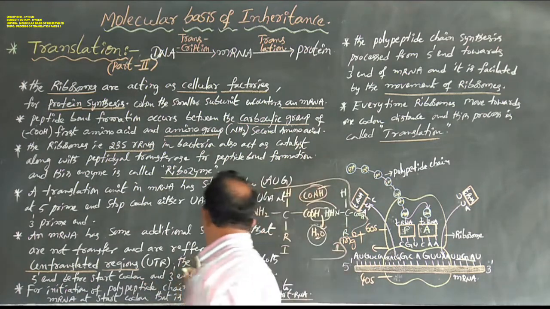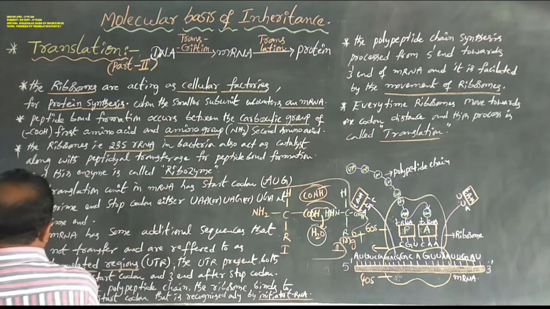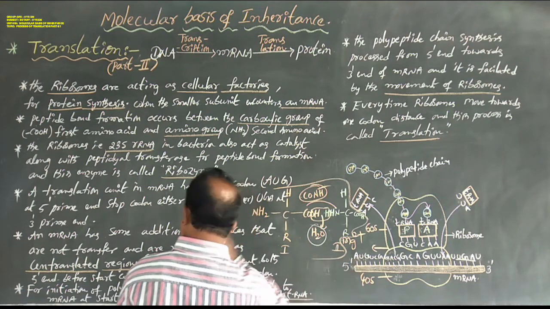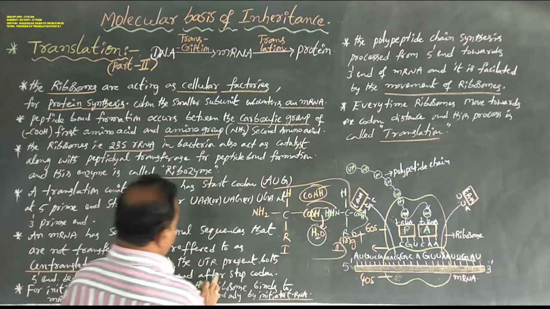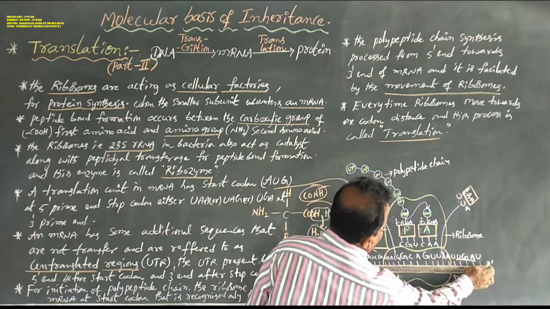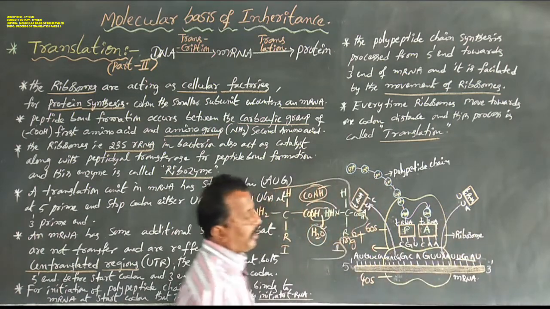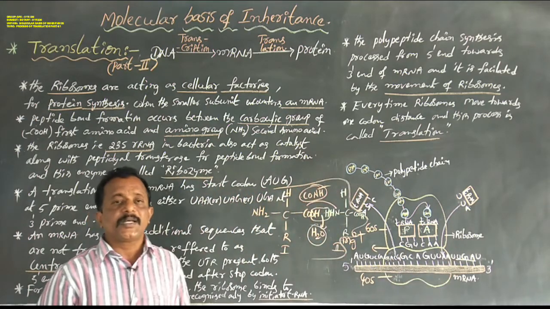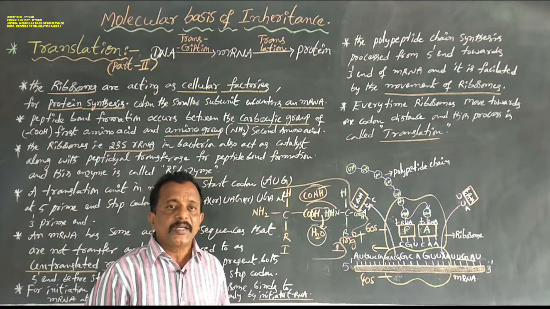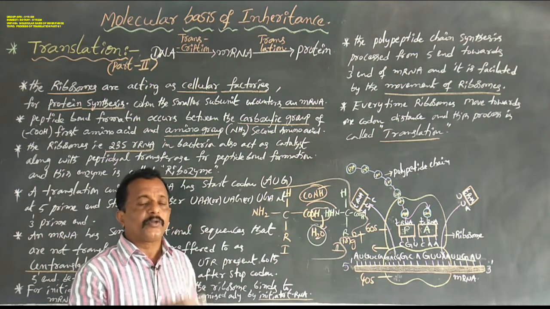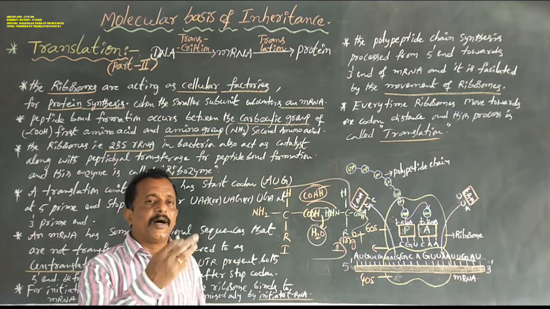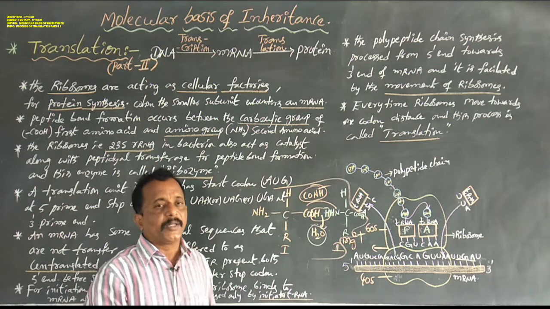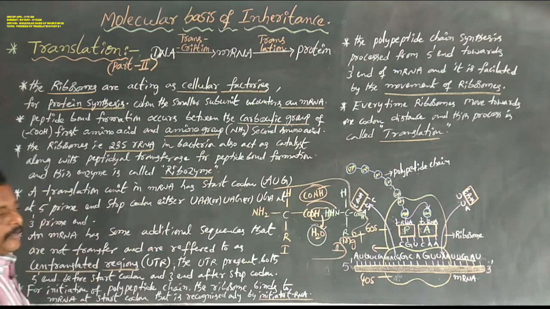The UTR is present at both ends: at the 5' end before the start codon, before the AUG, and at the 3' end after the stop codon. These are the UTR regions. The UTR is always present before the start codon at the 5' end and after the stop codon at the 3' end.